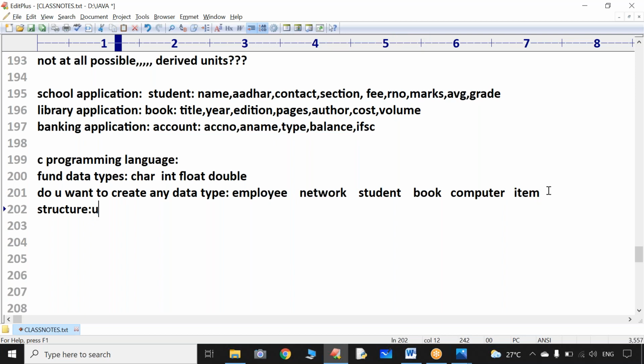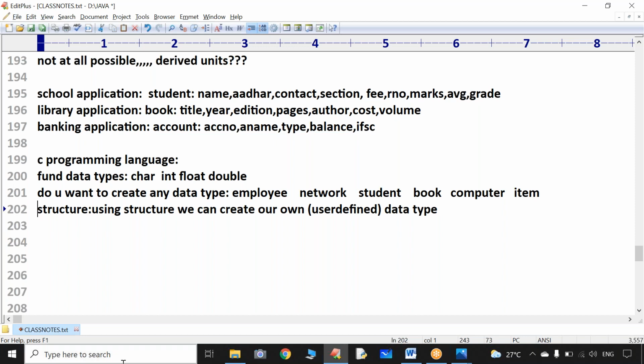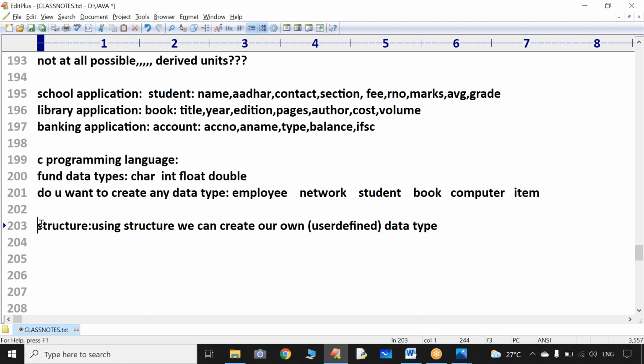Sir, using structure we can create user defined data type. Hello Dennis Ritchie, you have not provided me one data type called student or employee or book. Don't worry, but by God's grace you have provided me one beautiful facility called the structure concept. So using the structure concept I can create my own data type.